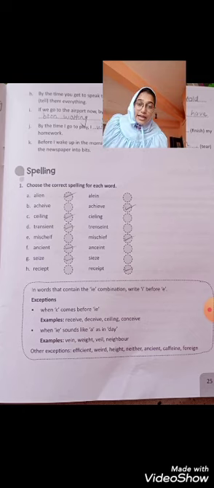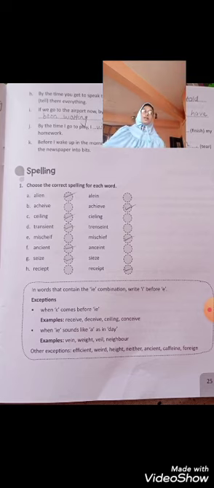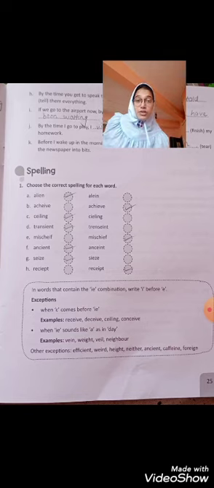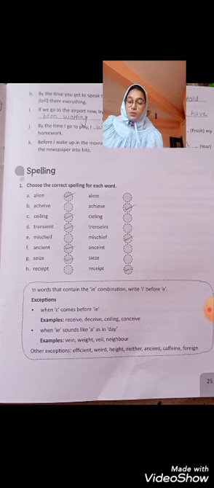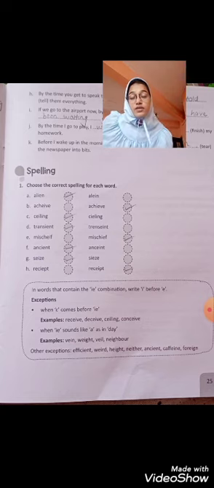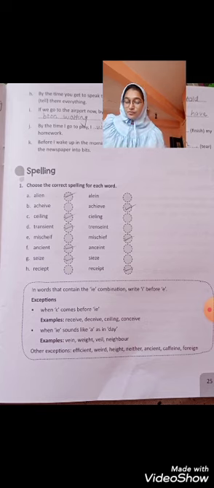In the words that contain the IE combination, write I before E. So there is always I before E, that is, we have to always use IE. But there are some exceptions in which you have to put EI. For example, when C comes before IE, whenever C is there, you don't need to write IE, instead you need to write EI. For example, receive, R-E-C-E-I-V-E. If C is there, you don't write IE, but you write EI. For example, receive, deceive, ceiling, conceive. These all the words belong to the EI structure.